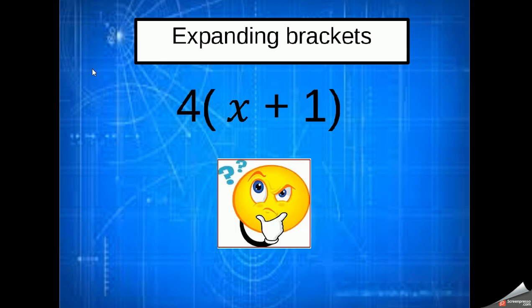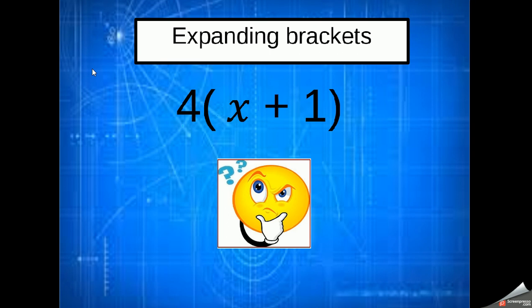For instance, this one by here, now we've actually got x plus 1 inside the brackets, and it's all being multiplied by the number 4. Now, a common mistake that people make here is they multiply the x by the 4, but they forget about the 1. Take, for instance, if I had x is the number 3. Well, 3 plus 1 inside the brackets is 4, and 4 times 4 is 16.